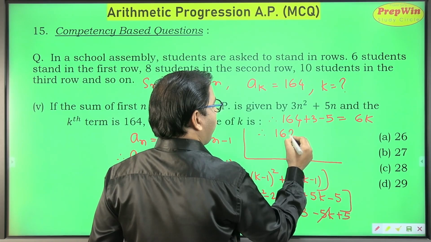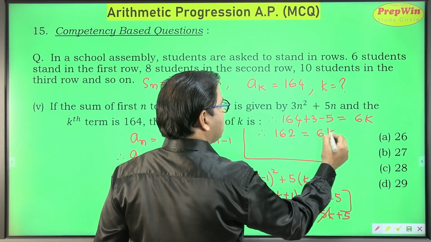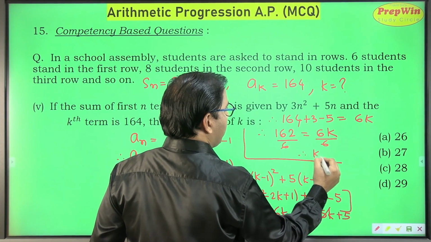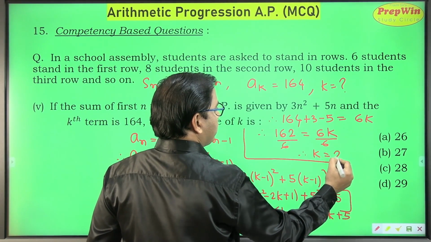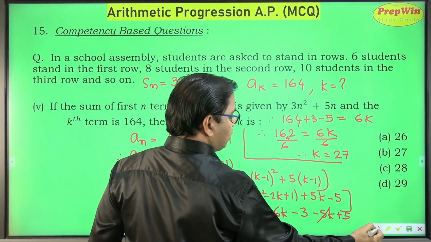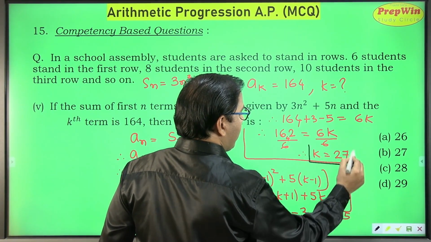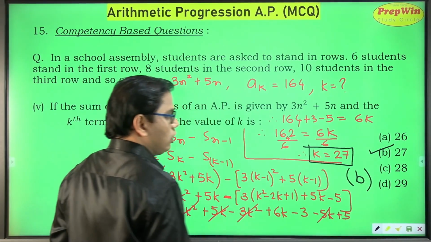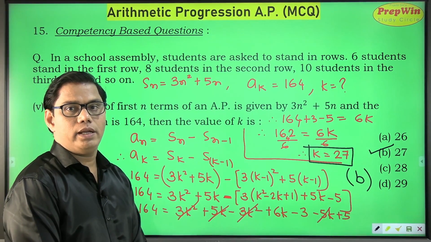So this gives me 162 is equal to 6k. Dividing both sides by 6, my value of k is 27. So my K is 27 and the B option is 27. So the value of B is 2.